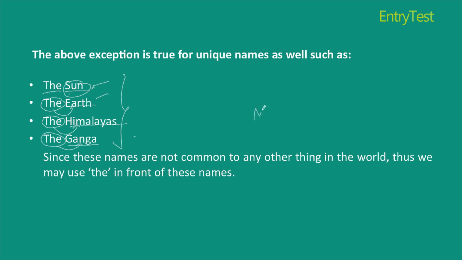Likewise, I use the in front of Mahabharat or Ramayana or such an epic. I write the Mahabharata because Mahabharata is a unique name. And since it is a unique name, I will write the in front of it.